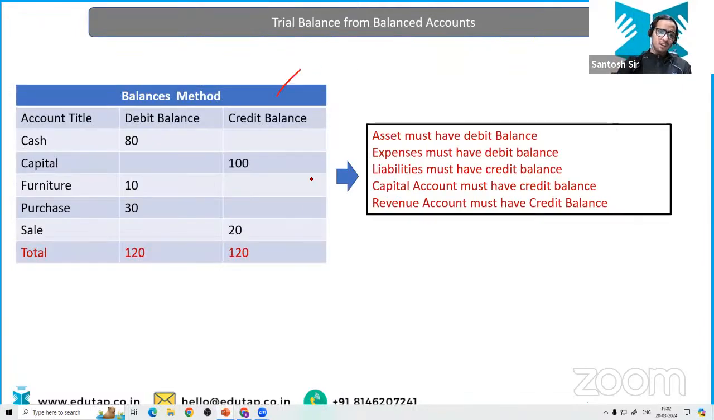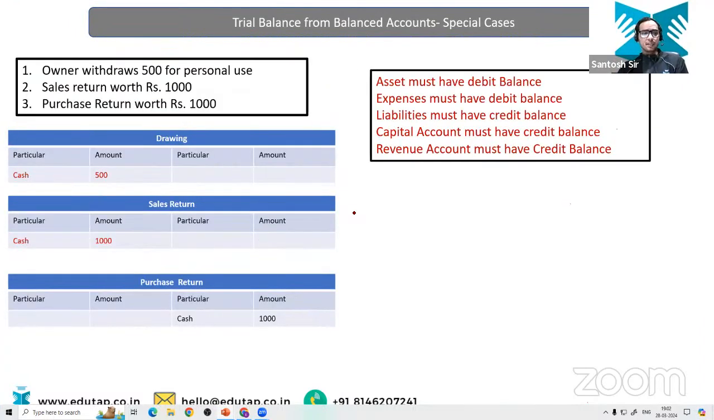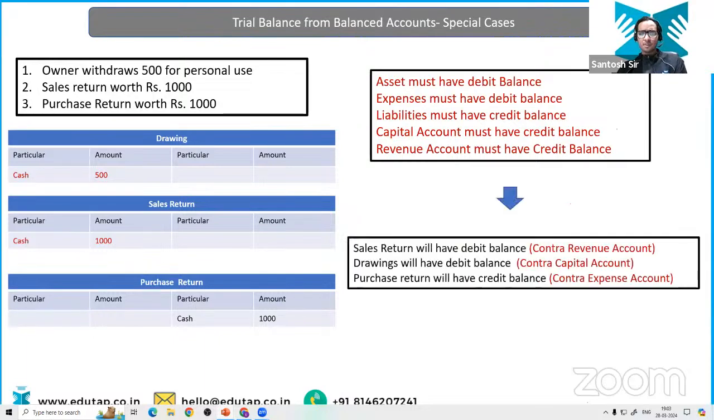Okay, this is what we call the balance method. This we have discussed. Now we have some special cases like purchase return, sales return, drawing. I have already discussed the drawing entry with you, isn't it? The drawing account will be debited and the cash account will be credited. But what about the sales return and what about the purchase return? Why is sales return getting debited and why is purchase return getting credited? Tell me why we are debiting sales return. I'm going to tell you why.